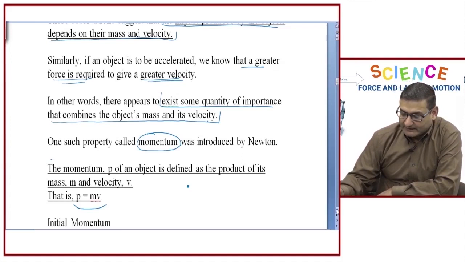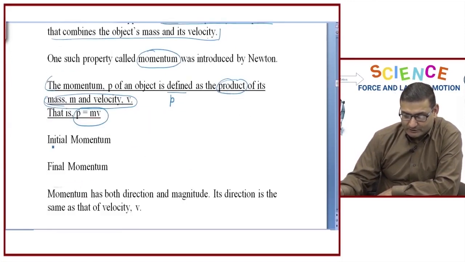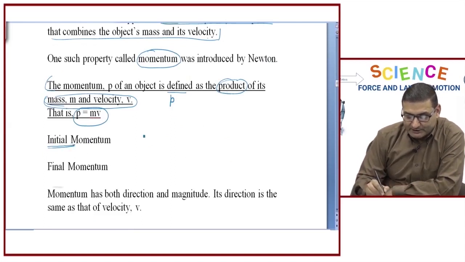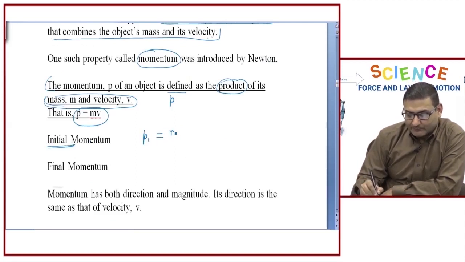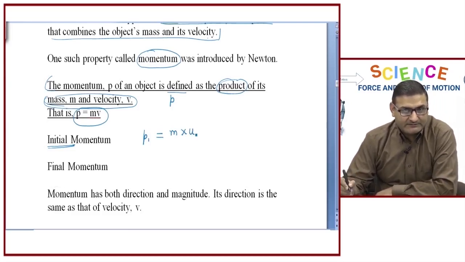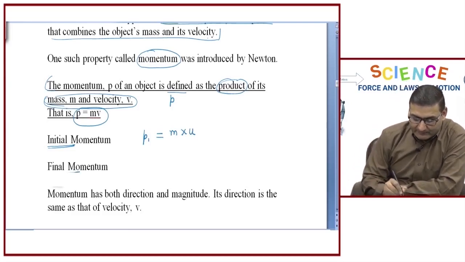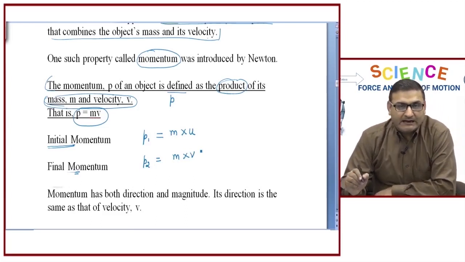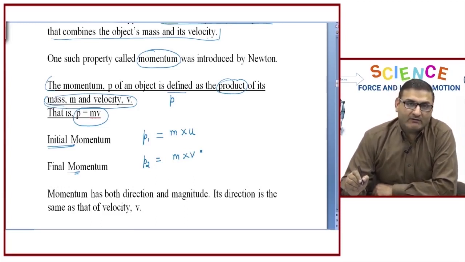Now, if we are given the initial velocity of the object, we will say that the initial momentum, I will represent it with P1, will be the product of mass and the initial velocity of the object, and the final momentum, representing it with P2, will be equal to the product of mass and final velocity of that particular object.